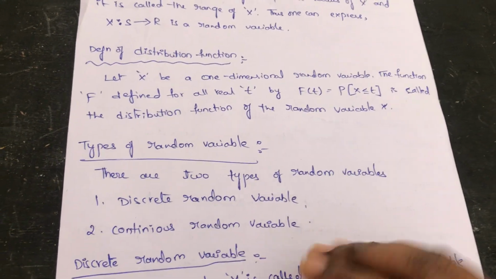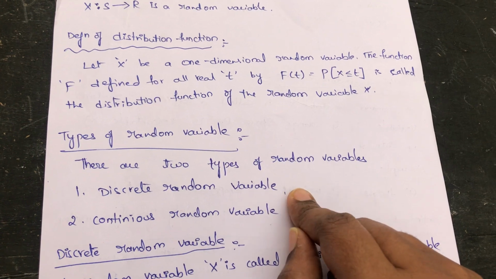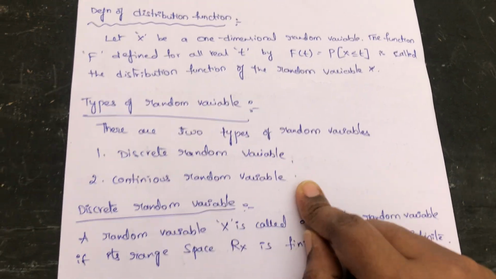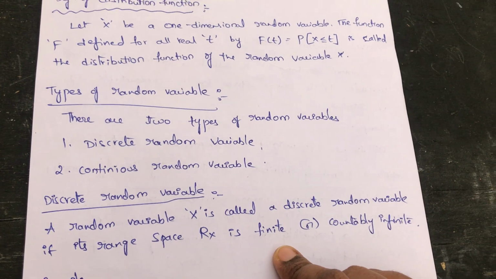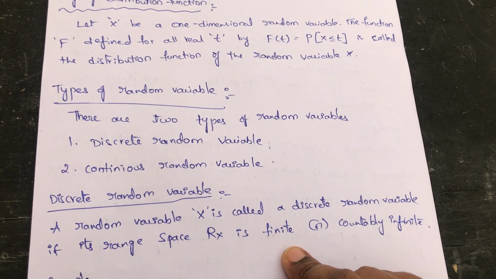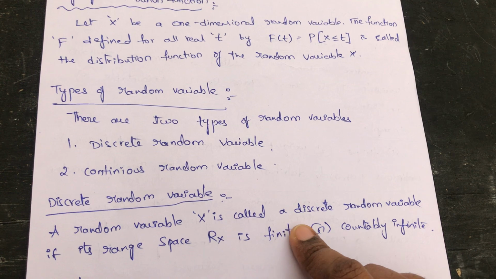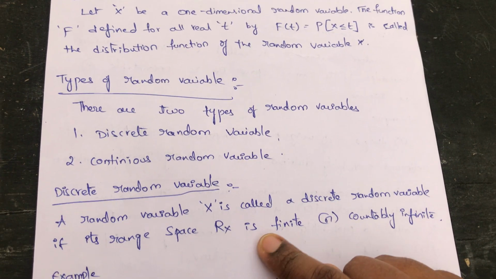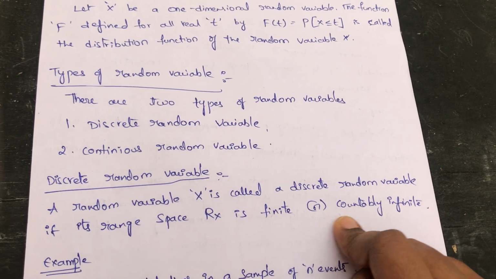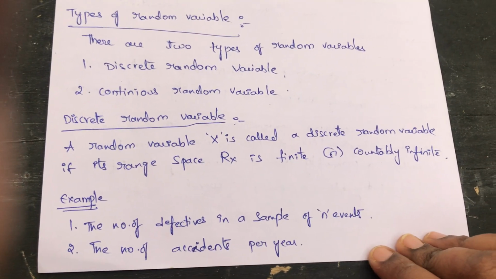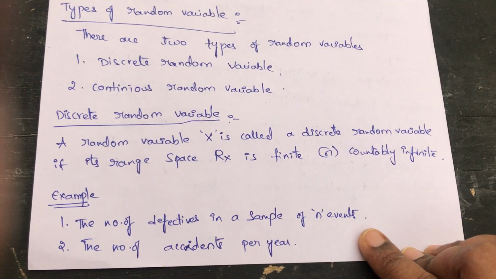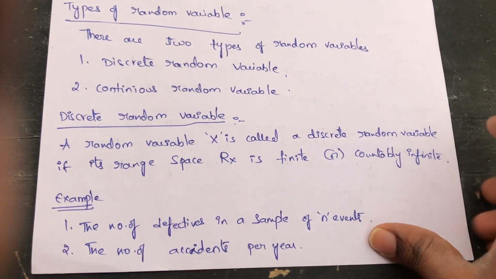We have two types of random variables: discrete random variable and continuous random variable. In a discrete random variable we use summation for calculation. A random variable X is called a discrete random variable if its range space Rx is finite or countably infinite. For example, the number of defectives in a sample of n events, the number of accidents per year.